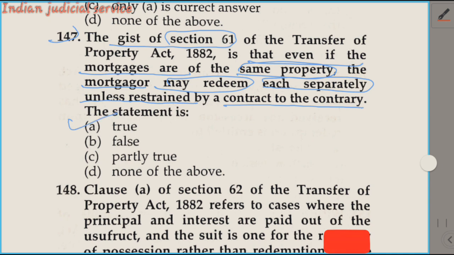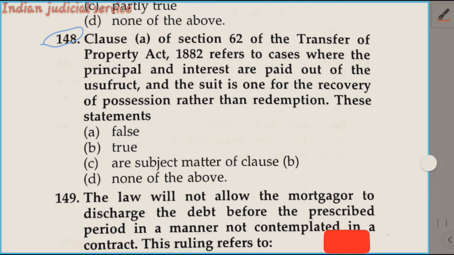It is a true statement under section 61. Section 61 deals with the right to redeem separately or simultaneously, to be entitled to redeem any one such mortgage separately or any two or more such mortgages together. So this thing is provided in section 61. So in this question the answer is option A. This statement is true.